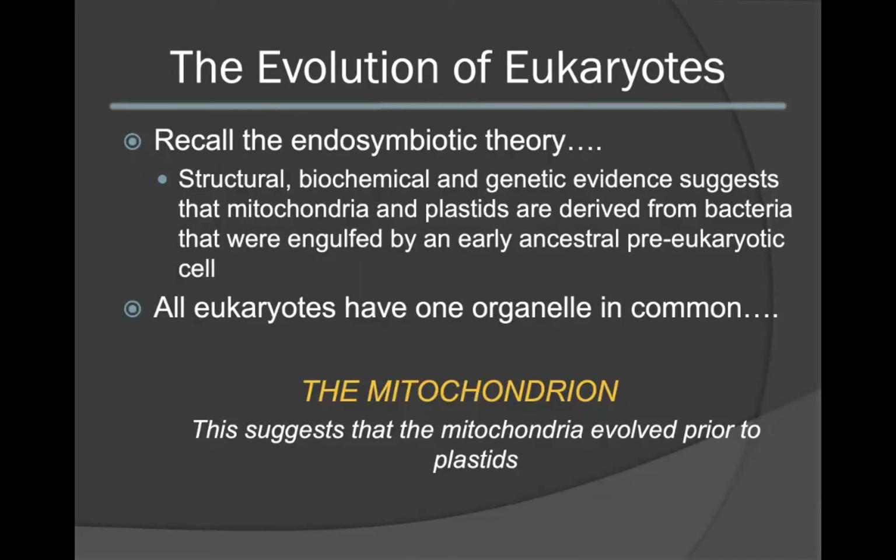If you recall the endosymbiotic theory, this plays a very important role in the evolution of eukaryotes. Also recall that there is much structural, biochemical, and genetic evidence that supports this theory. This theory states that both mitochondria as well as plastids are derived from bacterial cells. It is believed that these bacterial cells, the mitochondria and plastids, were engulfed by an early ancestral pre-eukaryotic cell. It's also important to note that all eukaryotes have one organelle in common, that is the mitochondrion. This suggests that the mitochondria evolved prior to the evolution of plastids.